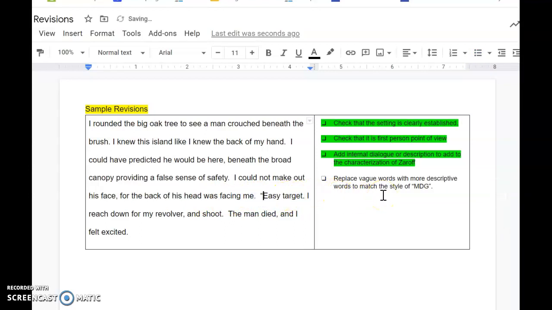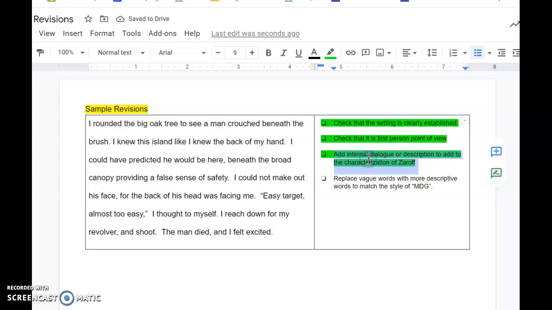So I'm actually going to put a quotation mark around it. And I'm going to add on to it to make it a little bit more vibrant. "Easy target, almost too easy," I thought to myself. So I've added another revision that hits on that third bullet point.